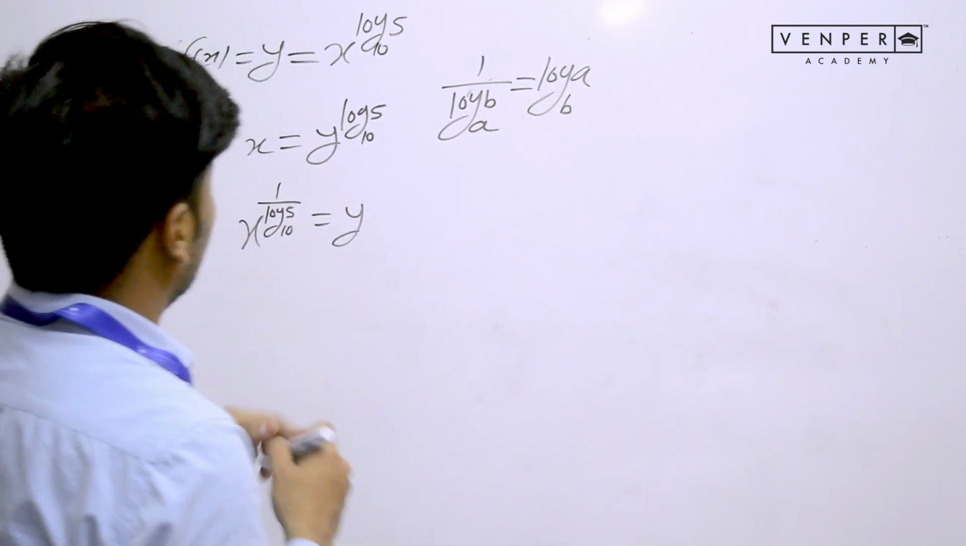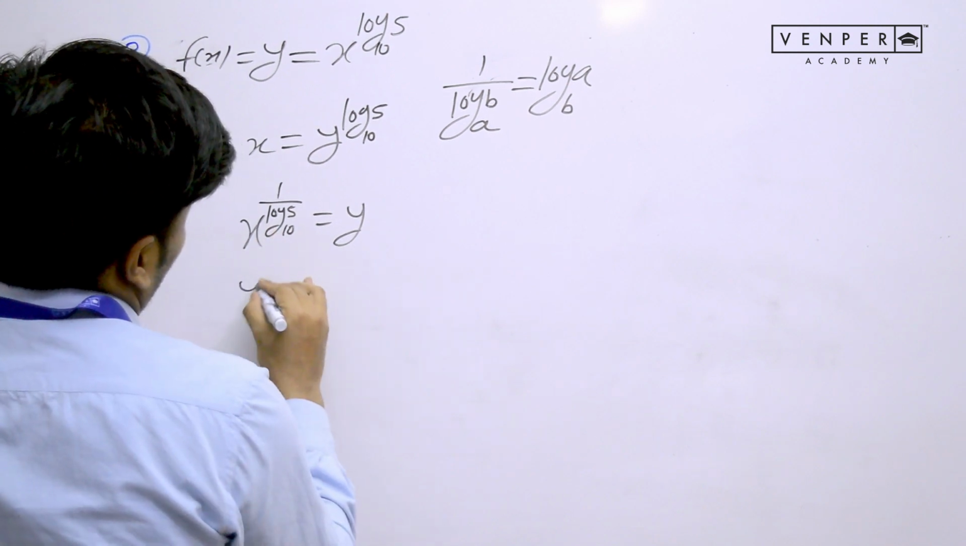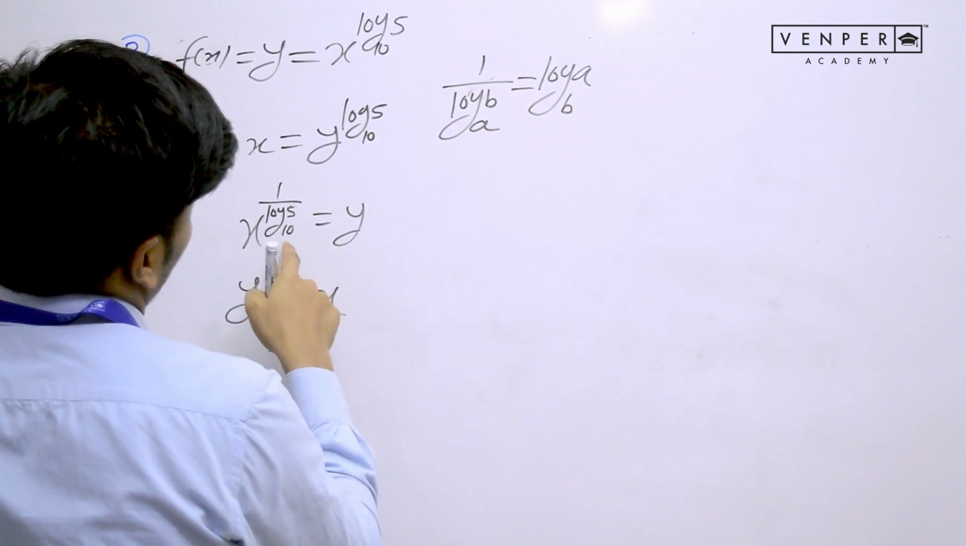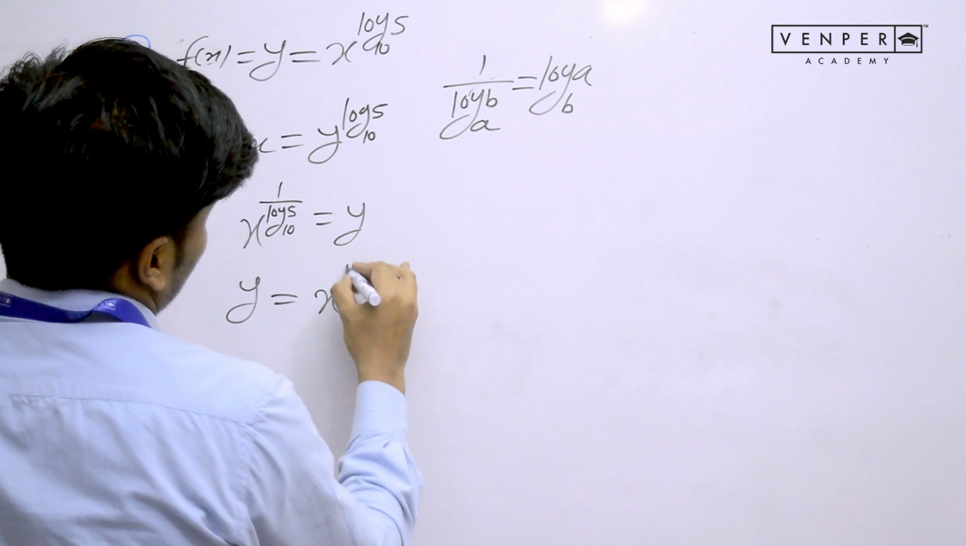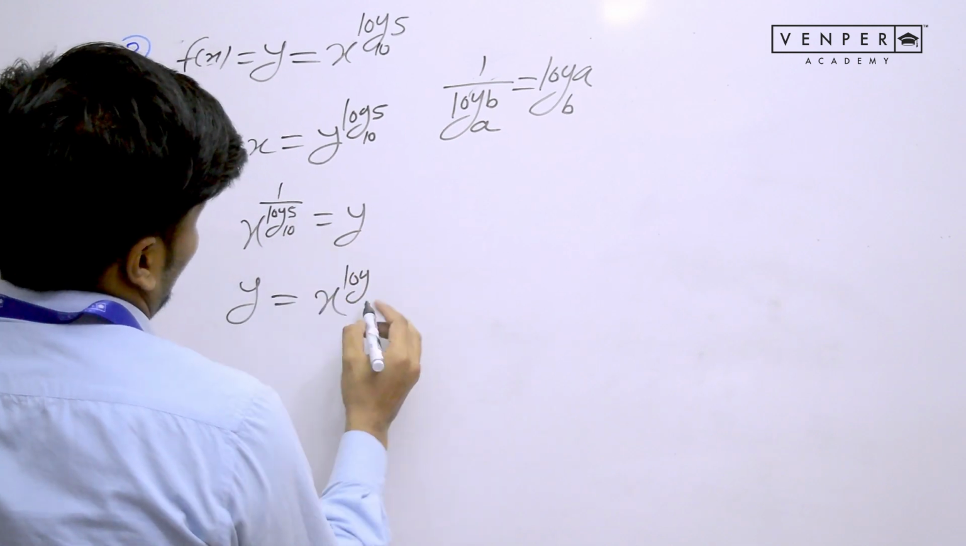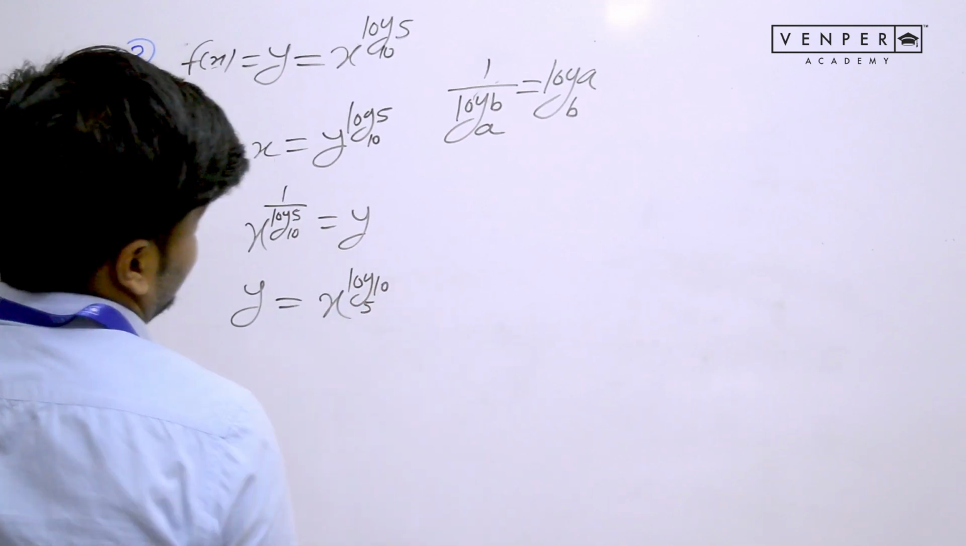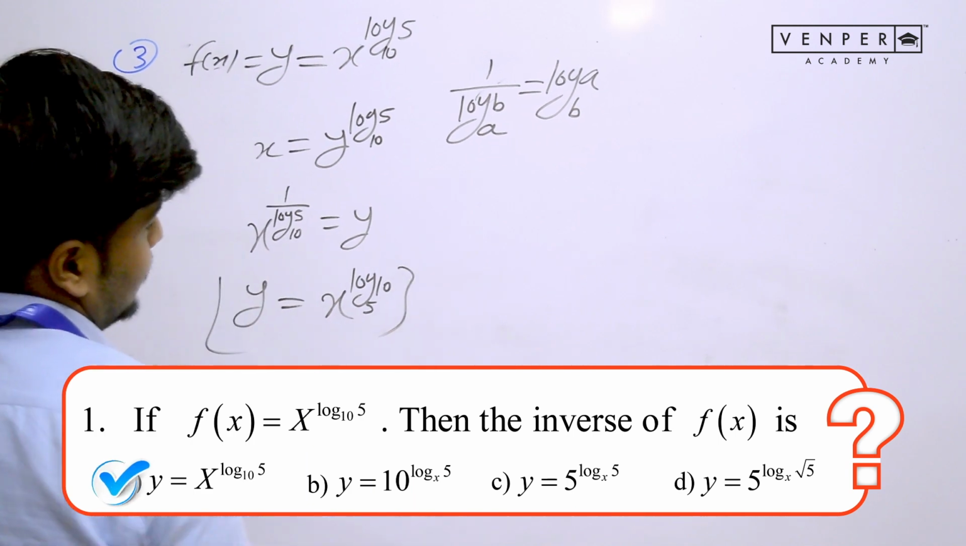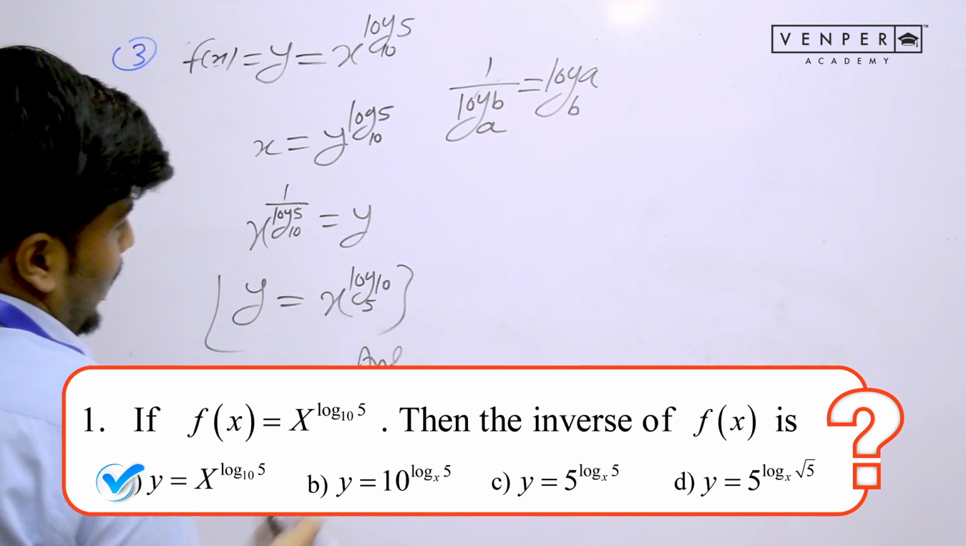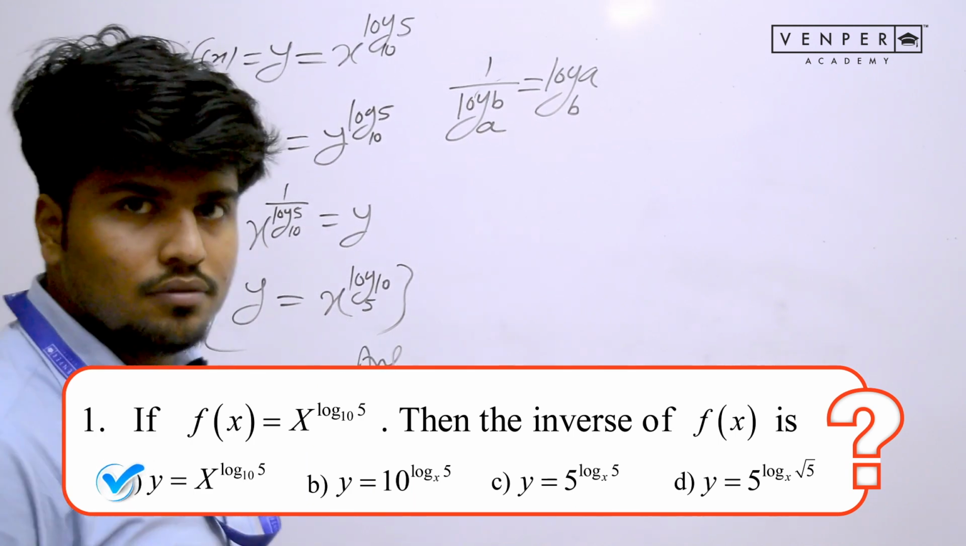So similarly, if I reciprocal this log, what will come? Y equals to x to the power. This base and value will interchange. So I will get log base, now base will become 5 and value will become 10. This is my answer. And it was available in the options.